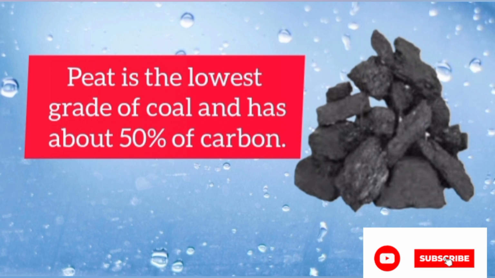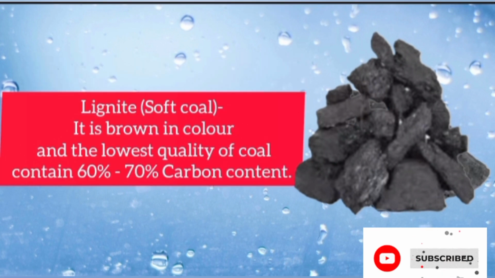Next, we can see the varieties of coal one by one. First, we can see peat. Peat is the lowest grade of coal and has about 50% of carbon. Next, lignite. It is brown in color and the lowest quality of coal that contains 60% to 70% carbon content.